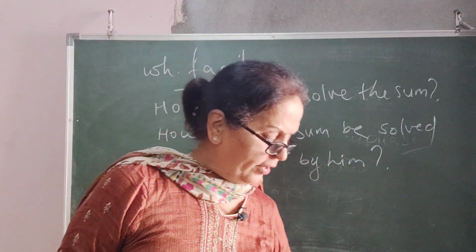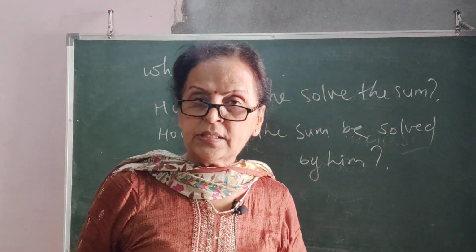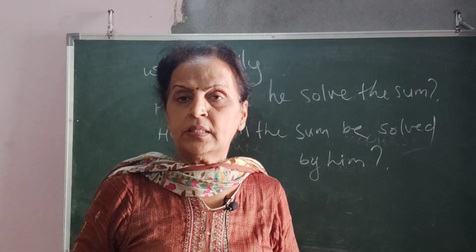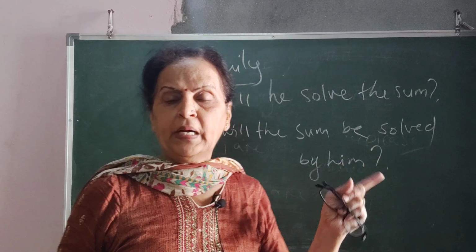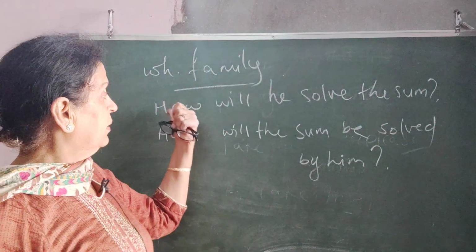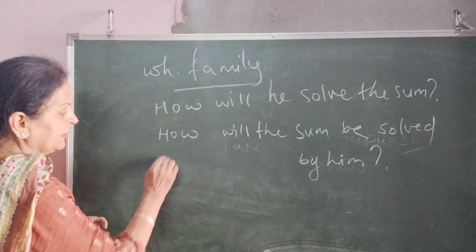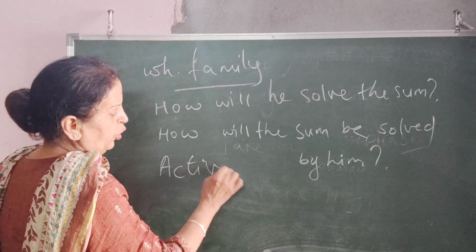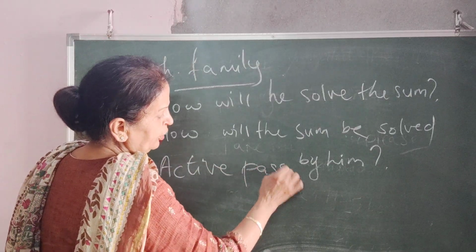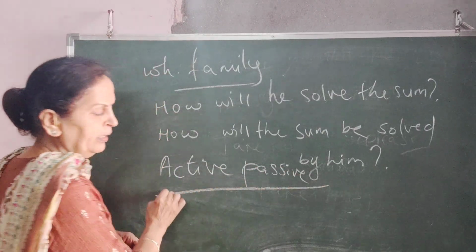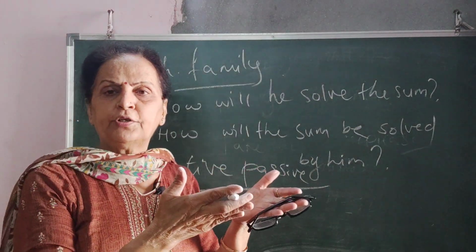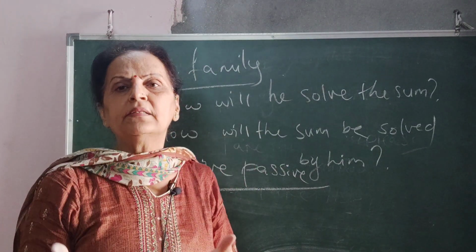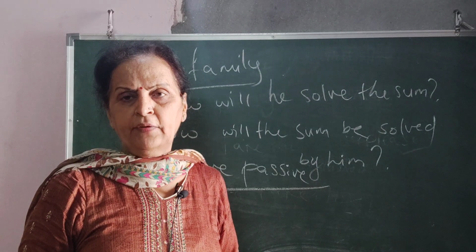So I hope you have understood the tenses. If you refer my tenses topic very easily, present, past and future in detail, then you will understand the active passive voice, the rules which I have given. Just place the rule in front of you and try to change the sentences today what I have given.